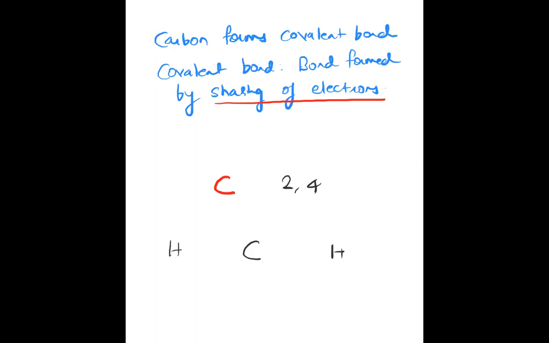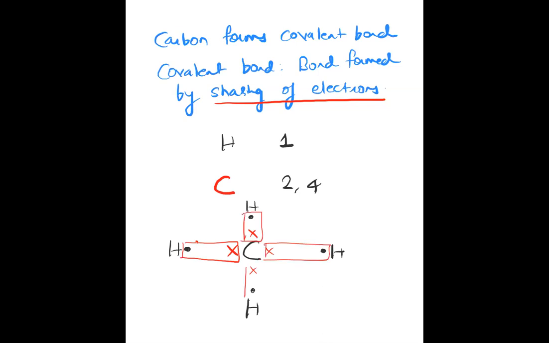Hydrogen has 1 electron in its outermost orbit, and it needs 1 more electron to become stable. So the carbon, which has 4 electrons in its outermost shell, will share its valence electron with hydrogen, and hydrogen also will share its valence electron with carbon.